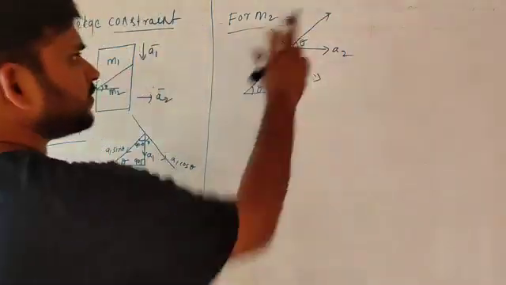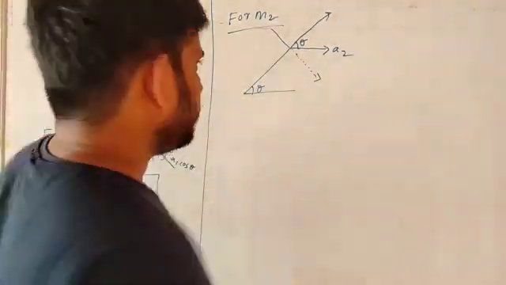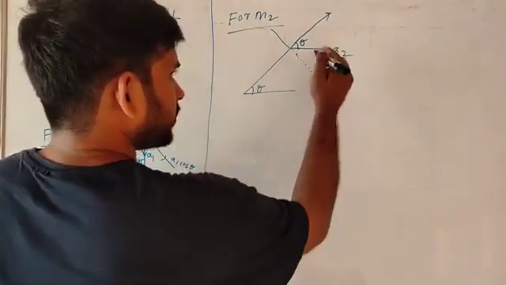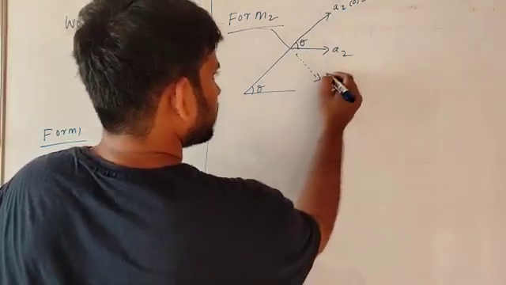If it is the angle, this is also theta. So the components of A2 must be A2 cos theta, and this is A2 sin theta.